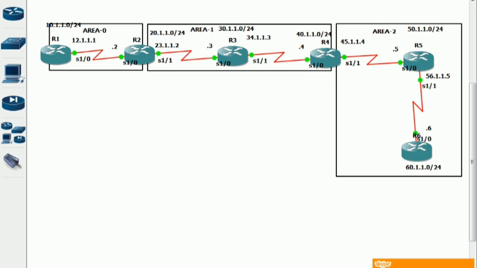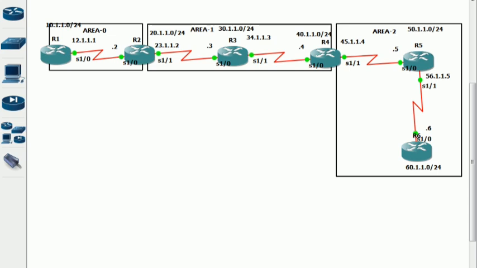Like a virtual link is always configured as a demand circuit. Even the GRE tunnel was also point to point, don't worry. I mean, the network type of the GRE tunnel was also point to point, same as the virtual link. In a virtual link, the network type is by default point to point. Fine. Now remember that a virtual link will always be configured as a demand circuit.